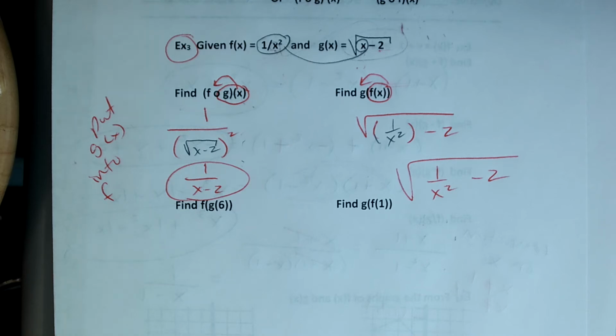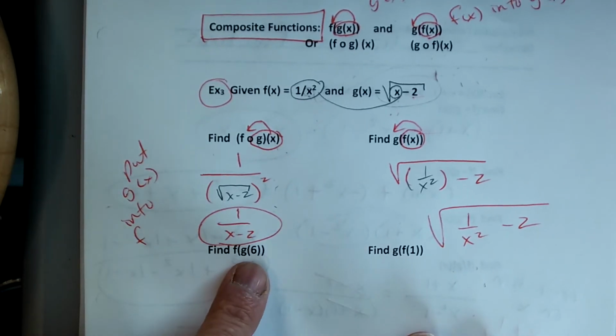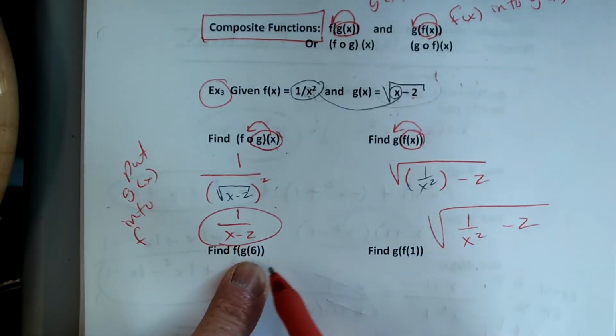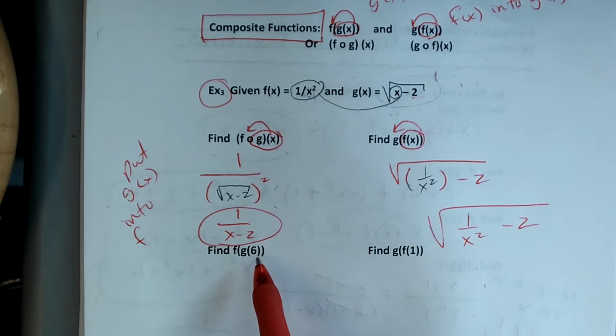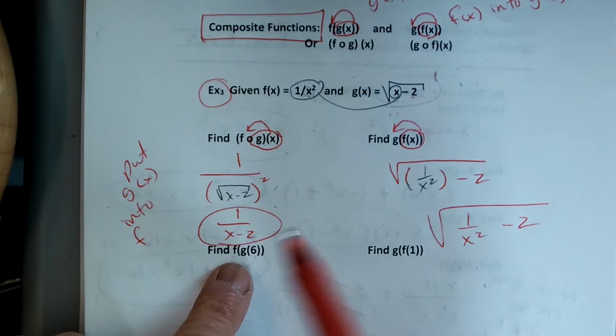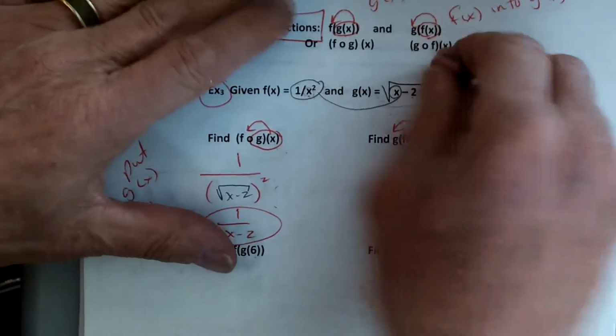How am I doing? Good. Okay. Now, this says, you ready? Everybody listening? Put 6 into g, get an answer, and put it into f. I'll say it again. Put 6 into g, get an answer, and put that into f. So let me erase all this.